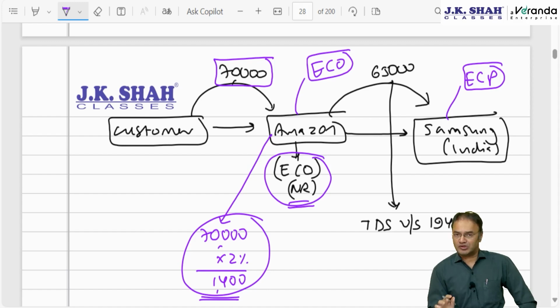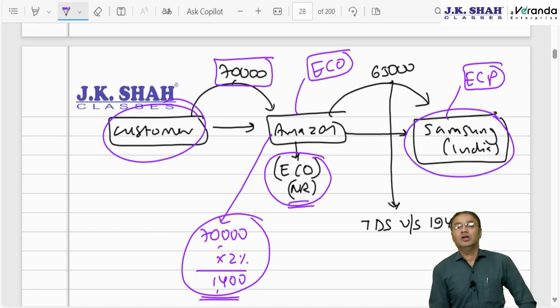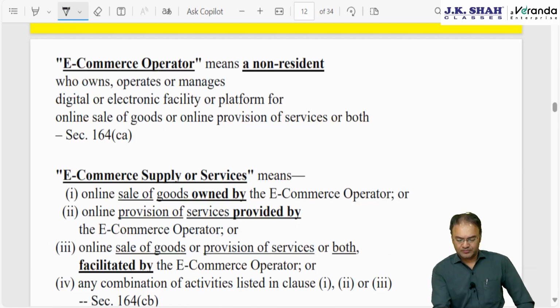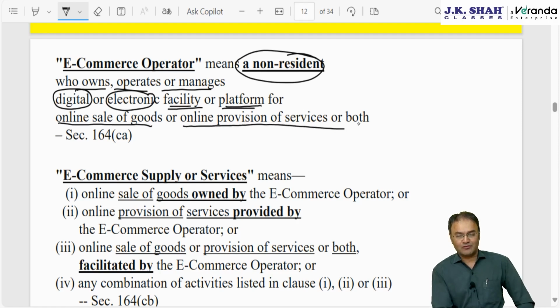E-commerce operator means a person who is non-resident and is providing or facilitating the trade between the customer and the e-commerce seller of goods, by way of an electronic or digital platform or facility like a website, portal, app, etc. He owns, operates or manages a digital or electronic facility or platform for online sale of goods or online provision of services or both.